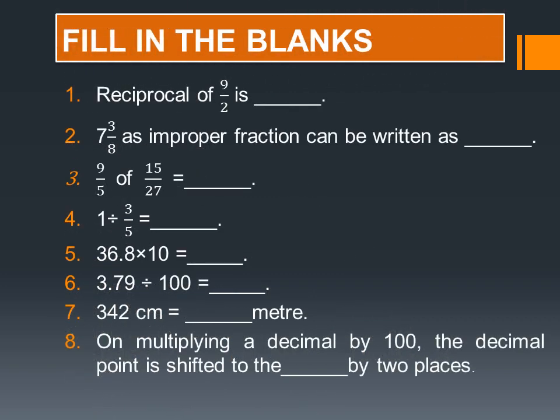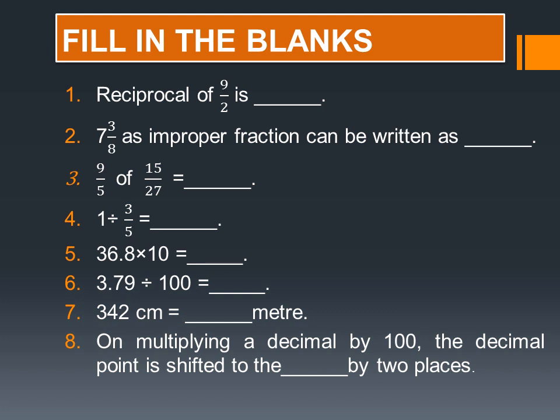Children, here I have given some fill in the blanks. First one, reciprocal of 9 upon 2. That means the inverse of 9 upon 2. Second one, the mixed number given 7 integer 3 upon 8. You have to convert it into an improper fraction, that you know.